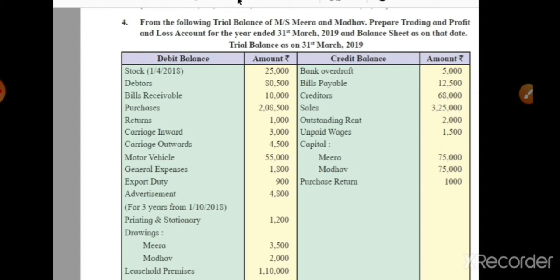So student, here is a hidden adjustment related to the advertisement, and we show the second effect of this on the balance sheet asset side. Since it is a hidden adjustment, we just put a tick mark before that advertisement.